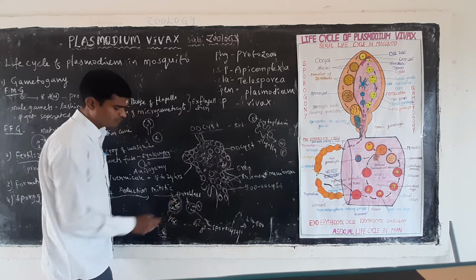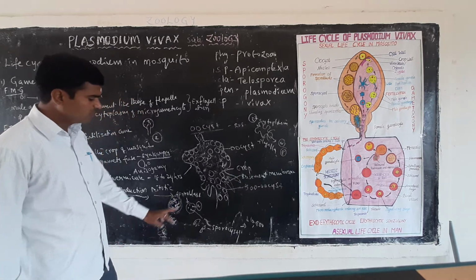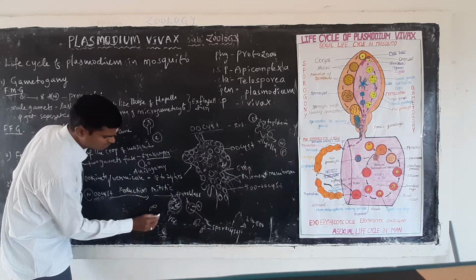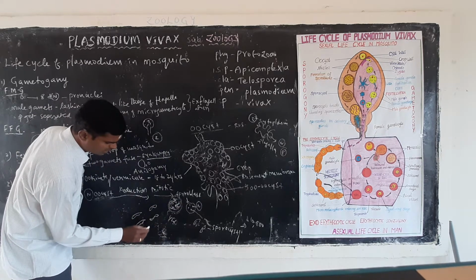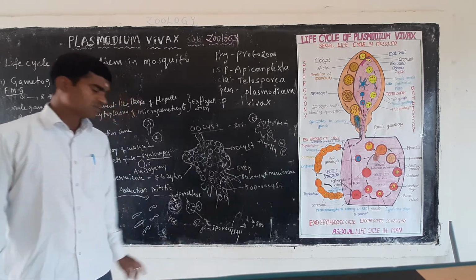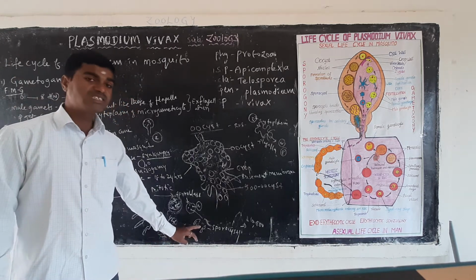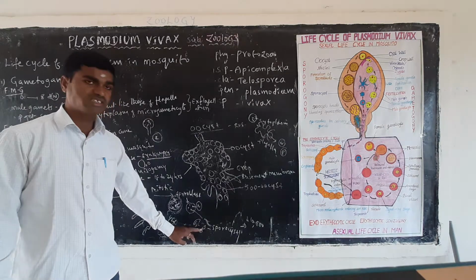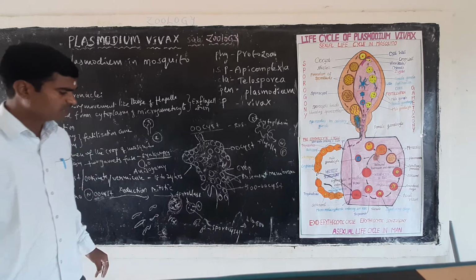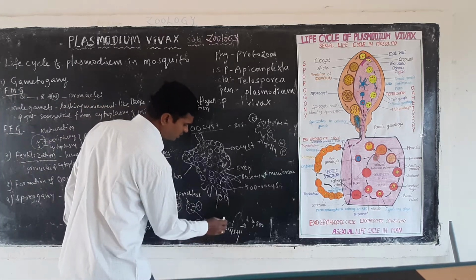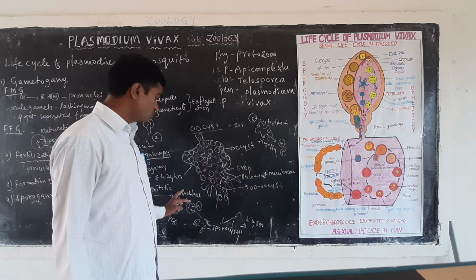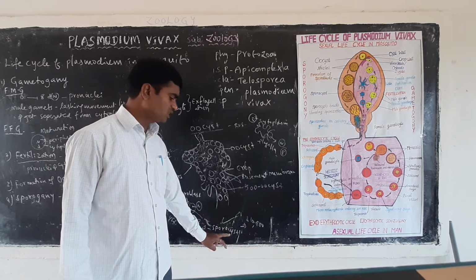Cyst is formed here, and cytoplasm also forms. Now each and every sporoblast is changing structure. Sickle-shaped structures are forming here. Now these are called sporocysts. From sporoblast, sporocysts are forming.